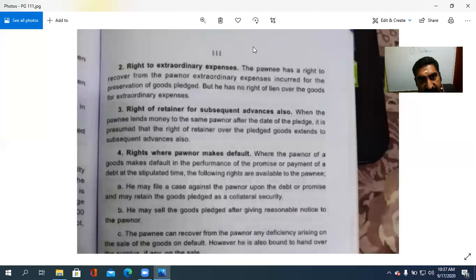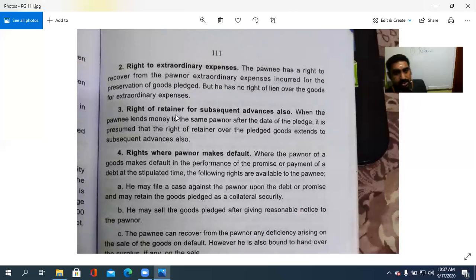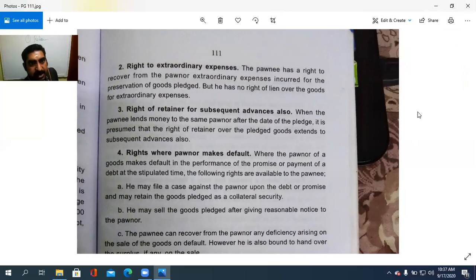Next is right about extraordinary expenses. The pony has a right to recover from the owner the extraordinary expenses incurred for the preservation of the goods pledged. Pledge ചെയ്ത ഗുഡ്സിനെ സുരക്ഷിതമായി സൂക്ഷിക്കുന്നതിന് വരുന്നതായ ചെലവുകൾ എന്തൊക്കെയുണ്ടോ, all that expenses to be met by the whom,